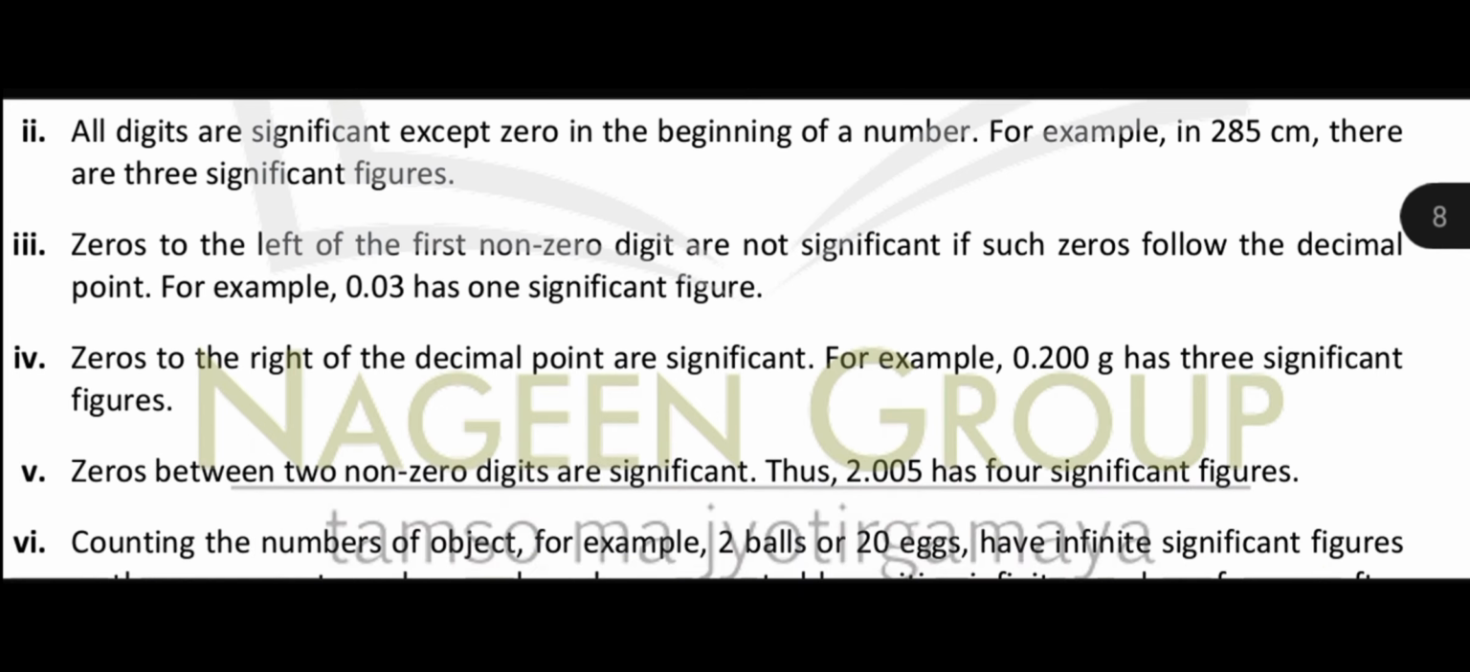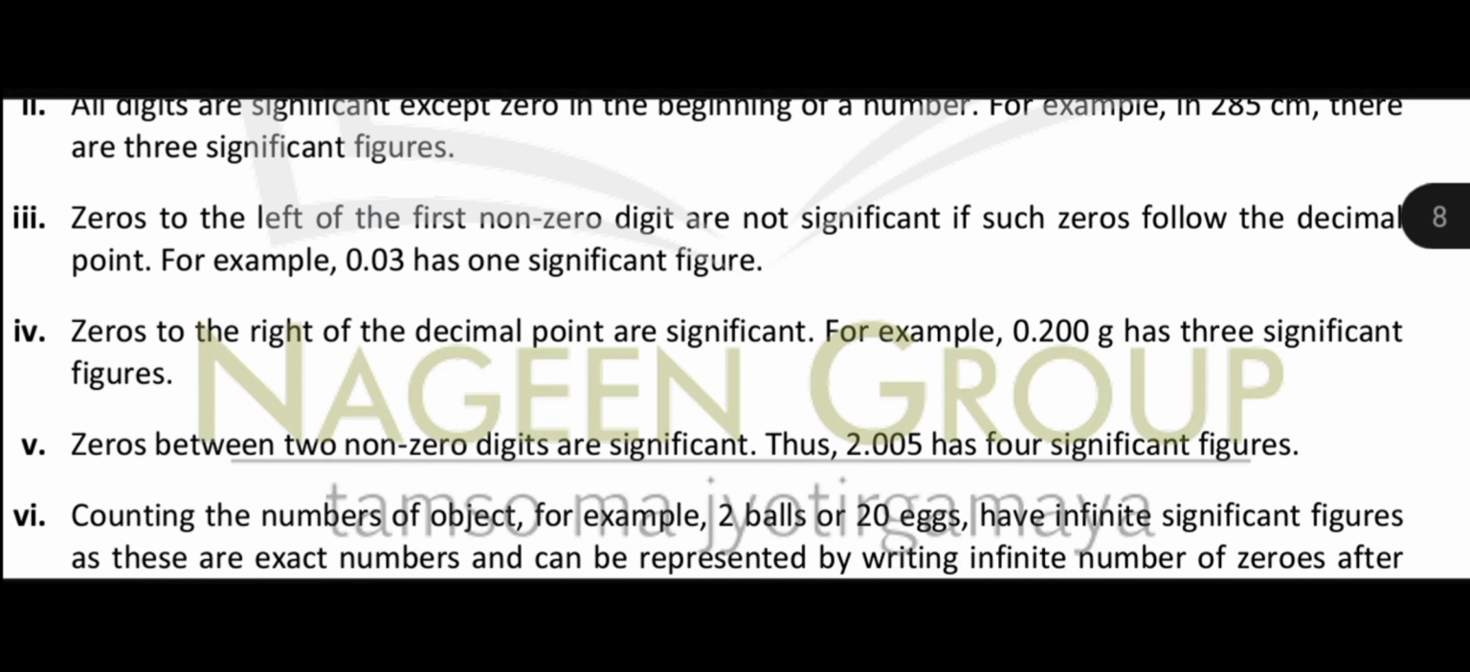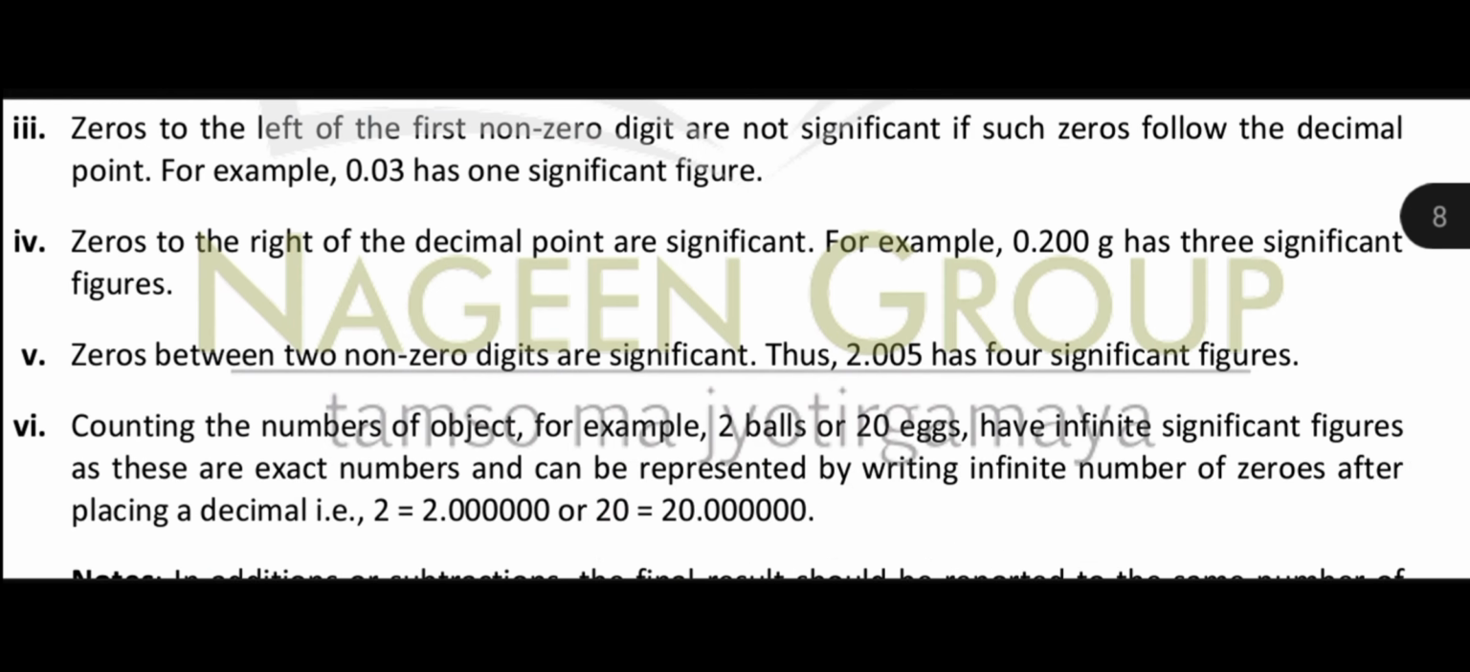Now rule 2, zeros to the left of the first non-zero digit like 0.03 or 0.0003. Here जितने भी आपके non-zeros हैं, जो zeros आपने लिखे हैं left to the non-zeros, these are not significant. In case 0.03, all these have the only one significant figure. Now 0 to the right of the decimal point.